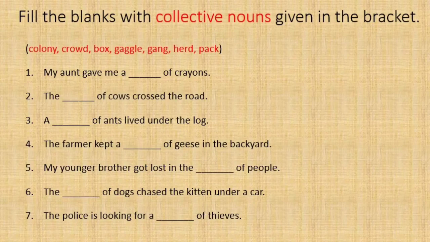Fill in the blanks with collective nouns given in the bracket. The words in the bracket are colony, crowd, box, gaggle, gang, herd and pack. First one, my aunt gave me a blank of crayons. Second one, the blank of cows crossed the road. Third one, a blank of ants lived under the log. Fourth one, the farmer kept a blank of geese in the backyard.